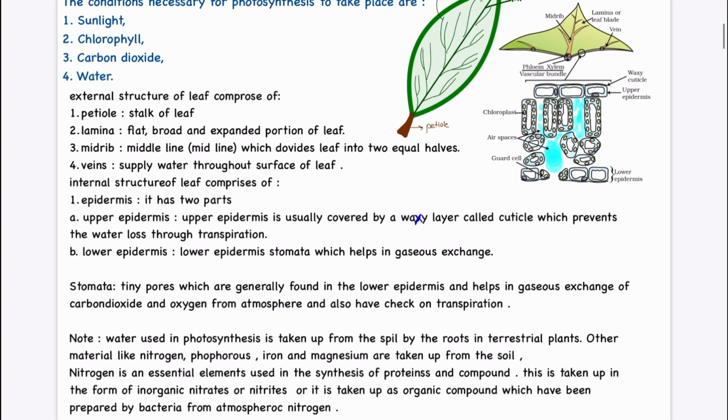Now, what are stomata? Stomata are the tiny pores which are generally found in the lower epidermis. They help in gaseous exchange of carbon dioxide and oxygen with the atmosphere, and also keep a check on transpiration, because if the pores are open, then water can easily get out of the leaf.